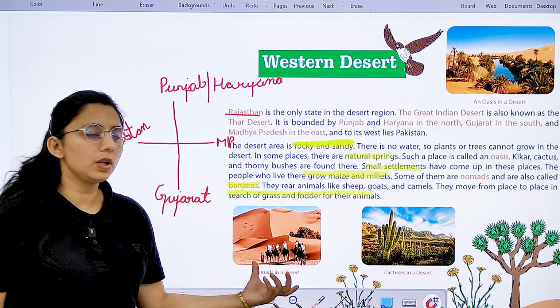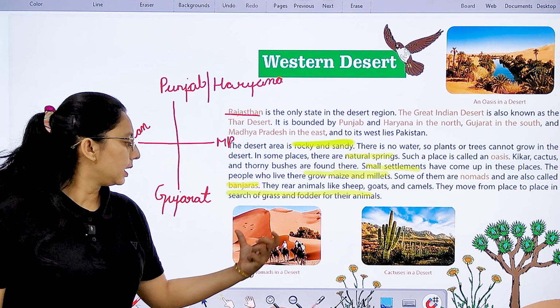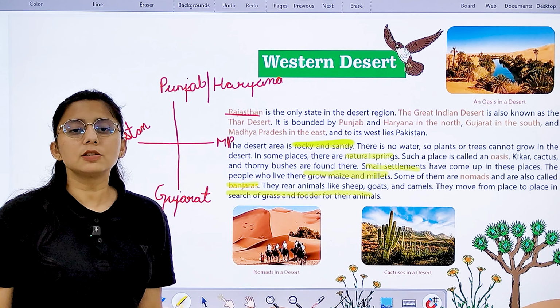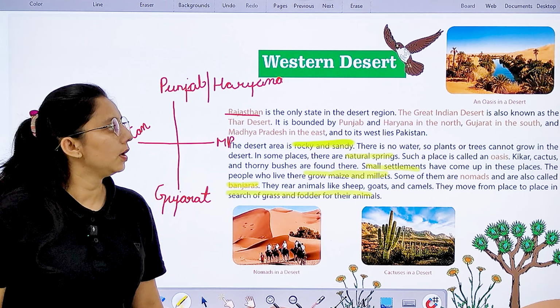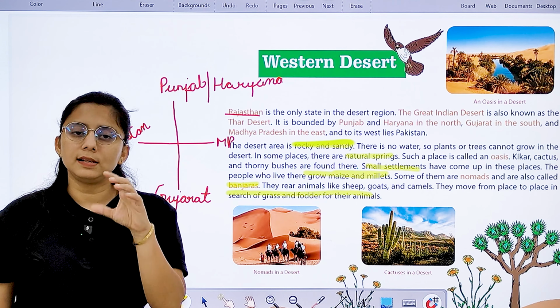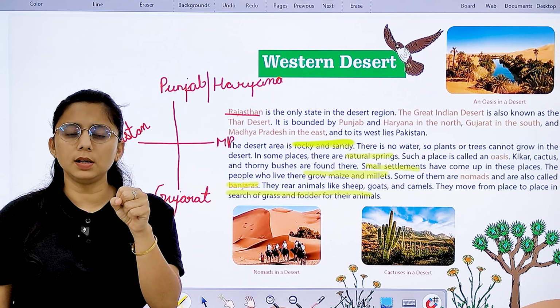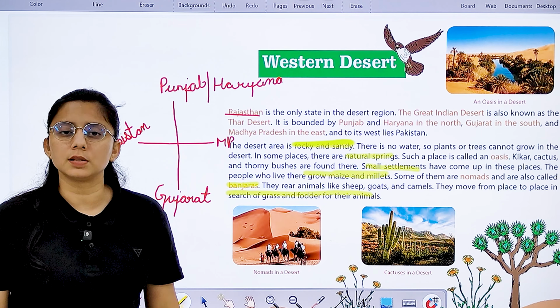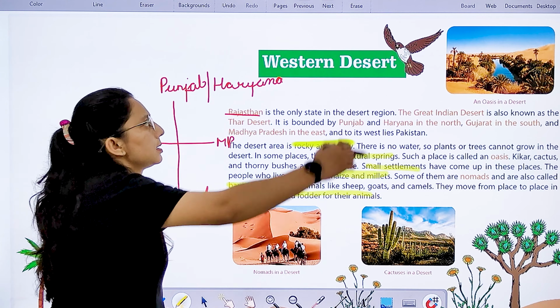Here the image has been shown to you. These are the nomads, people traveling from one place to another, and the plant that is grown over here is cactus. Right, the oasis, you can see, I have told you what an oasis is. It is a desert area where you will see water, and near the water, you will see different types of trees. This place is known as an oasis.